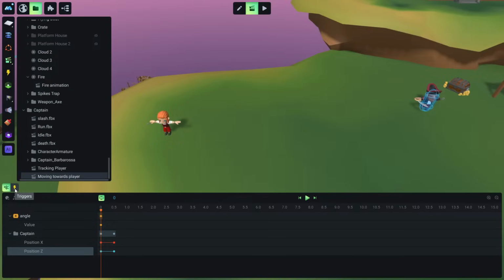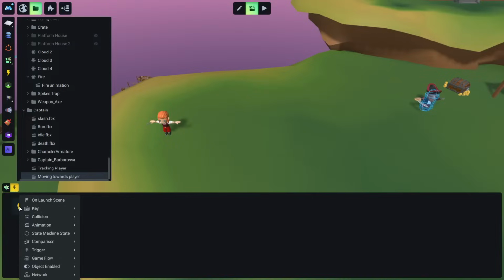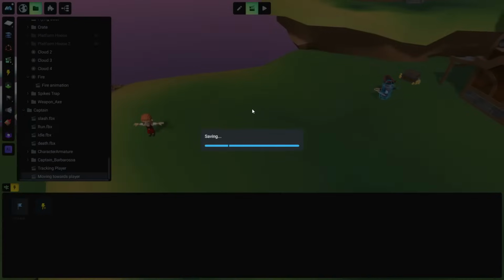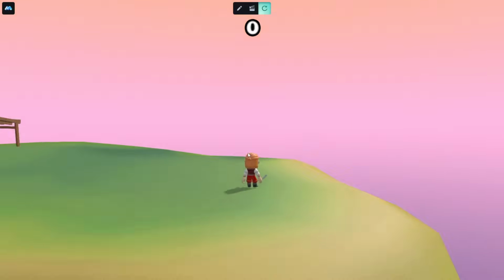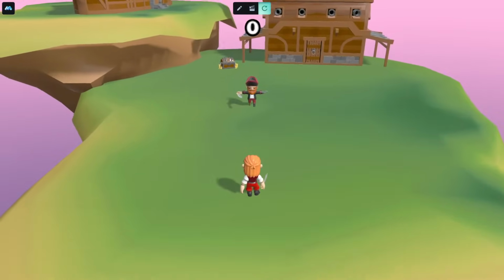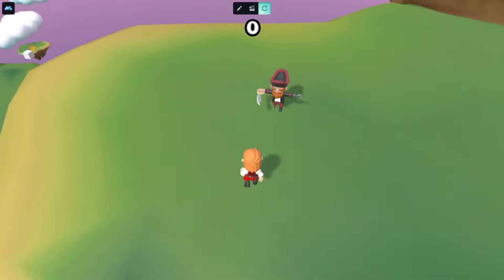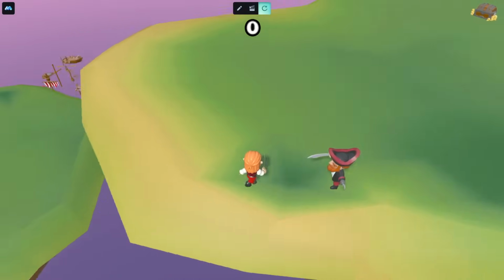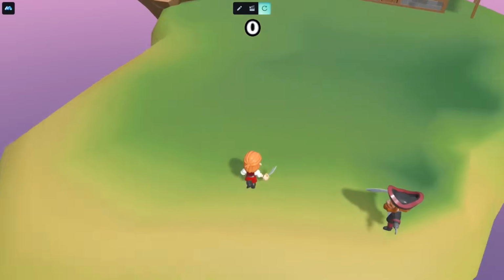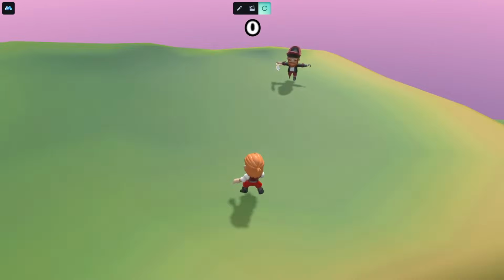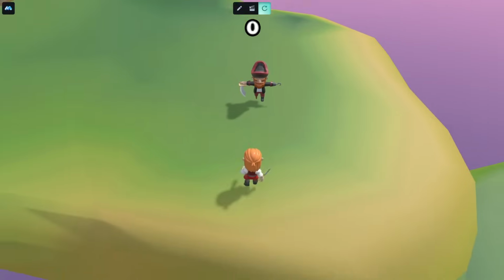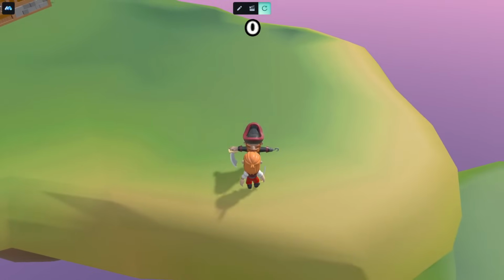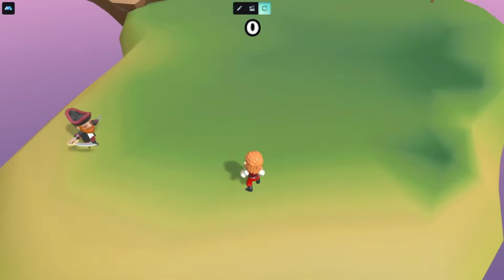And just for demonstration purposes now, I'm going to set this on launch scene. So this animation will play when we start the game. Let me save and let's see what will happen now. So now the character is coming towards me. If I move here, it's coming towards me. And if you want to make a game that the captain is trying to push Annie out of the island, then we have succeeded. You see he's coming here and the captain is trying to push me out of his island.